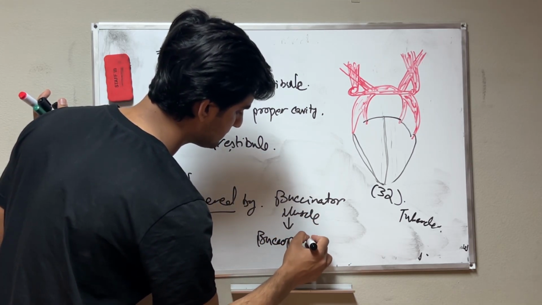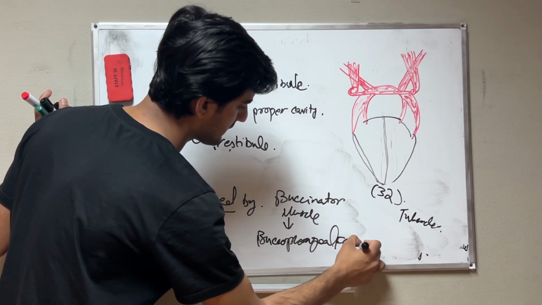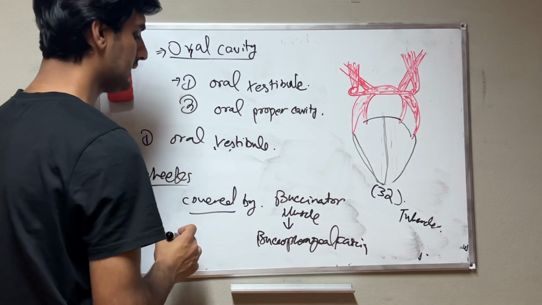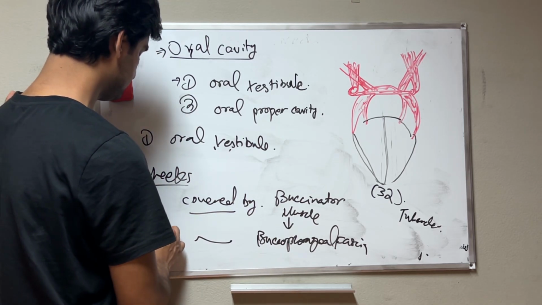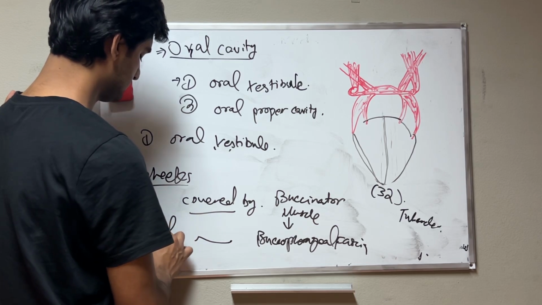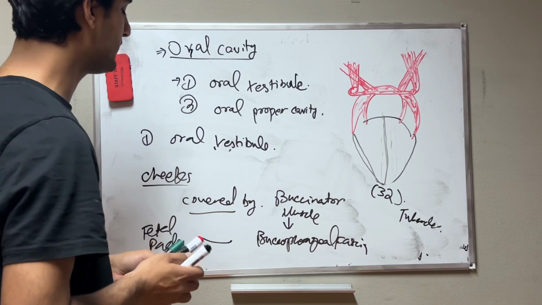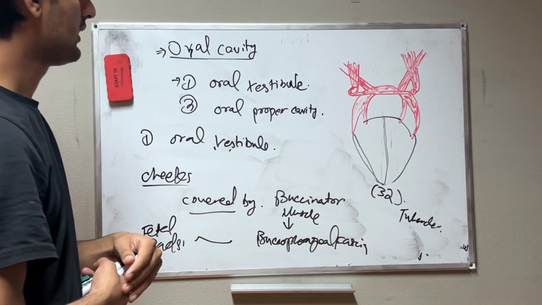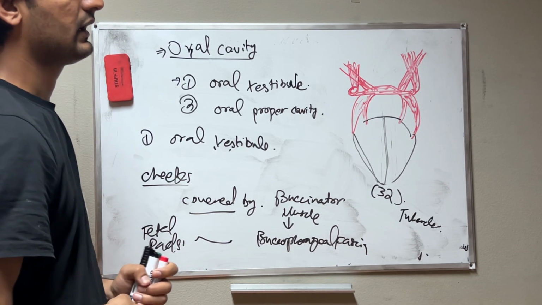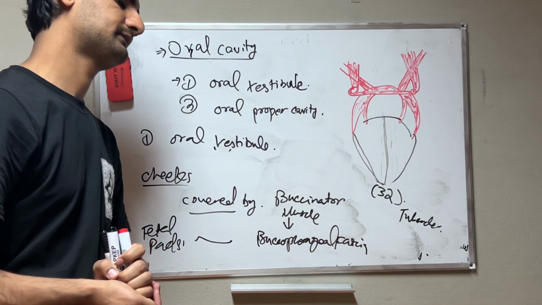The buccopharyngeal fascia, and on top of the buccopharyngeal fascia we have the fat pad. These are the short information about the cheeks. This is all about the oral vestibule, and next we will discuss the oral cavity proper. Thank you.